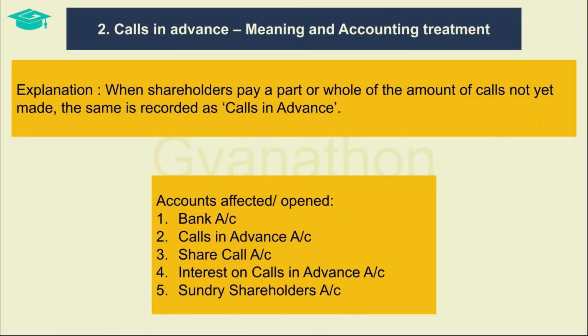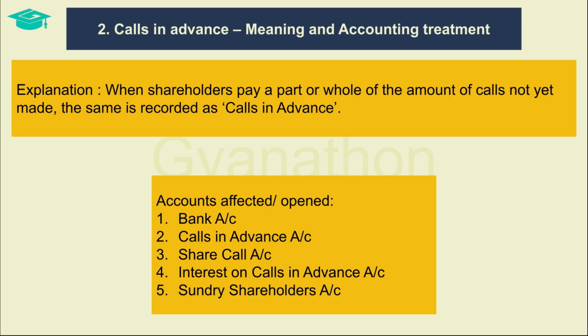When shareholders pay a part or whole of the amount of calls which are not yet made by the company, such amount paid in advance is called calls in advance. Such amount, which is not yet due to the company from the shareholders but still received, is a liability to the company till the company makes calls in this regard, and is disclosed as other current liabilities under the head of current liabilities on the liability side of the balance sheet.